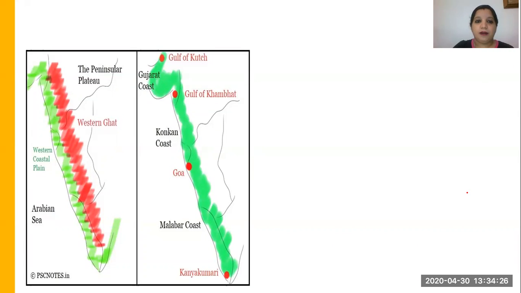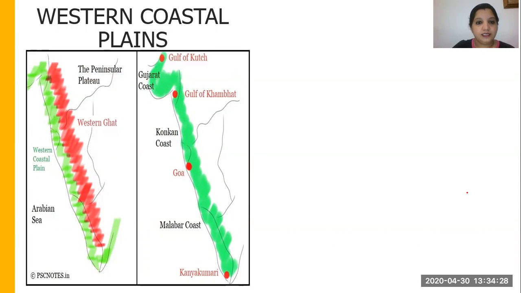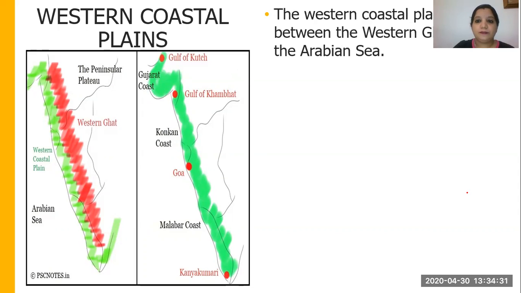Now let's learn about the western coastal plain in detail. The western coastal plain lies between the Western Ghats and the Arabian Sea. Here you can see the Western Ghat and this is the Arabian Sea. Ghat means the mountainous area. All of you know that the southern part of India is plateau.